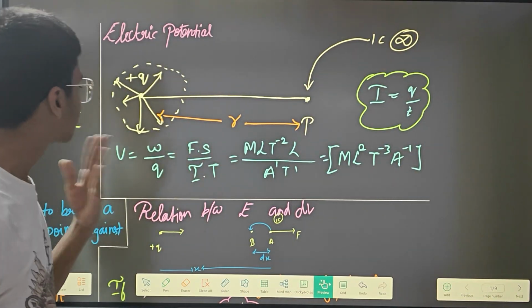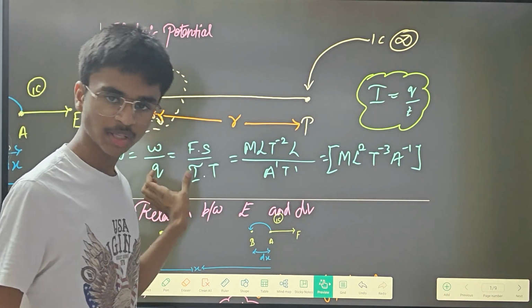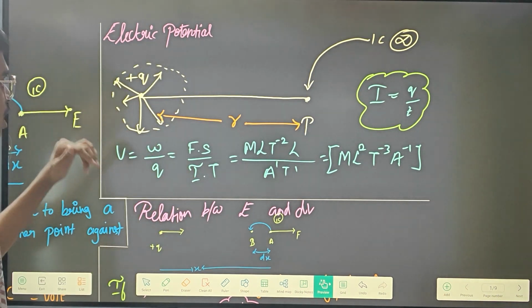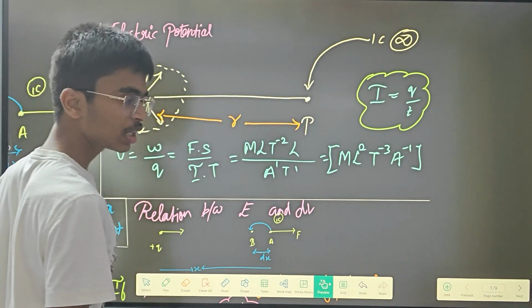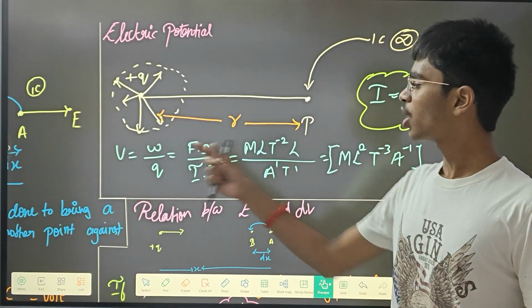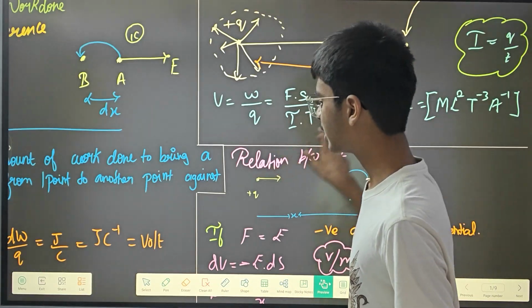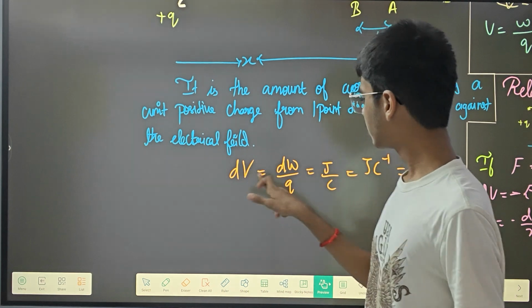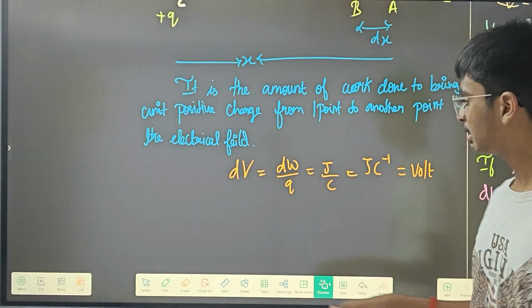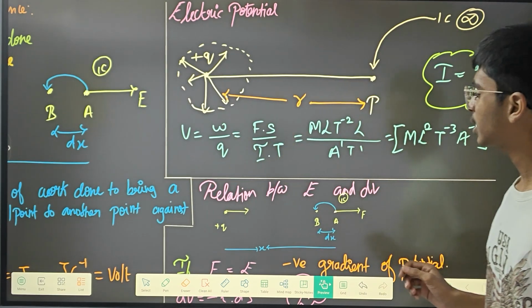Here, I've given you the dimensional formula. The voltage formula is going to be the same, only work done per charge. The one and only difference from there to here is that this value will be kind of higher. So in order to represent that higher and lower, I have put dw. dv and dw are the variables you have to integrate at this point, but here there is no such thing. I haven't put anything like that.